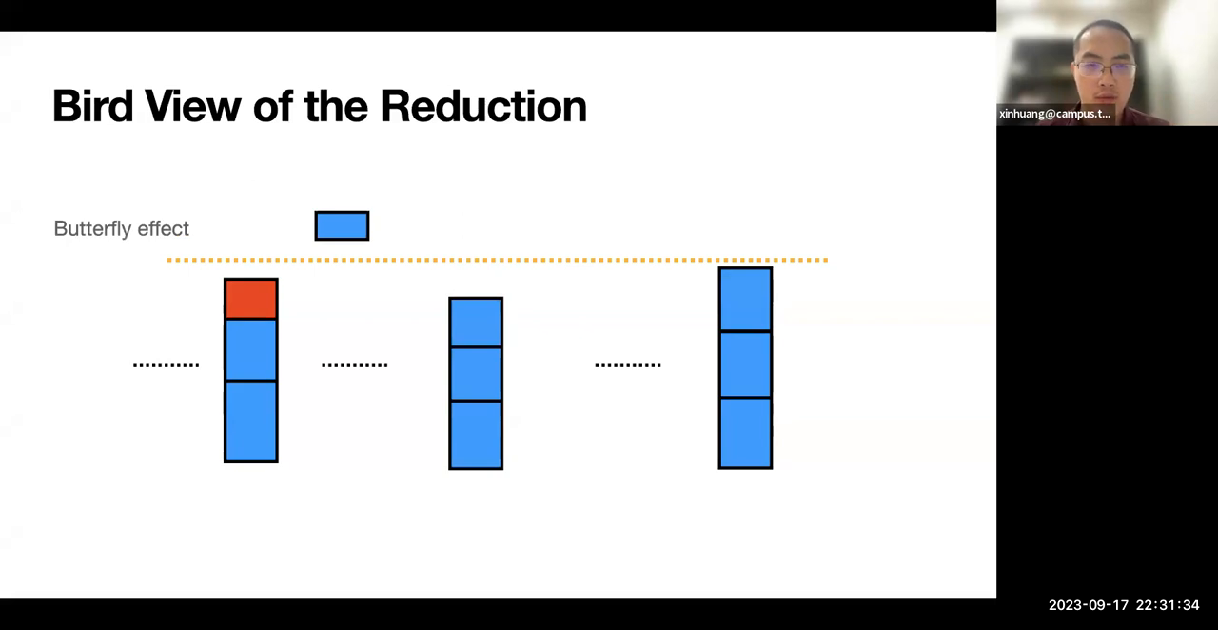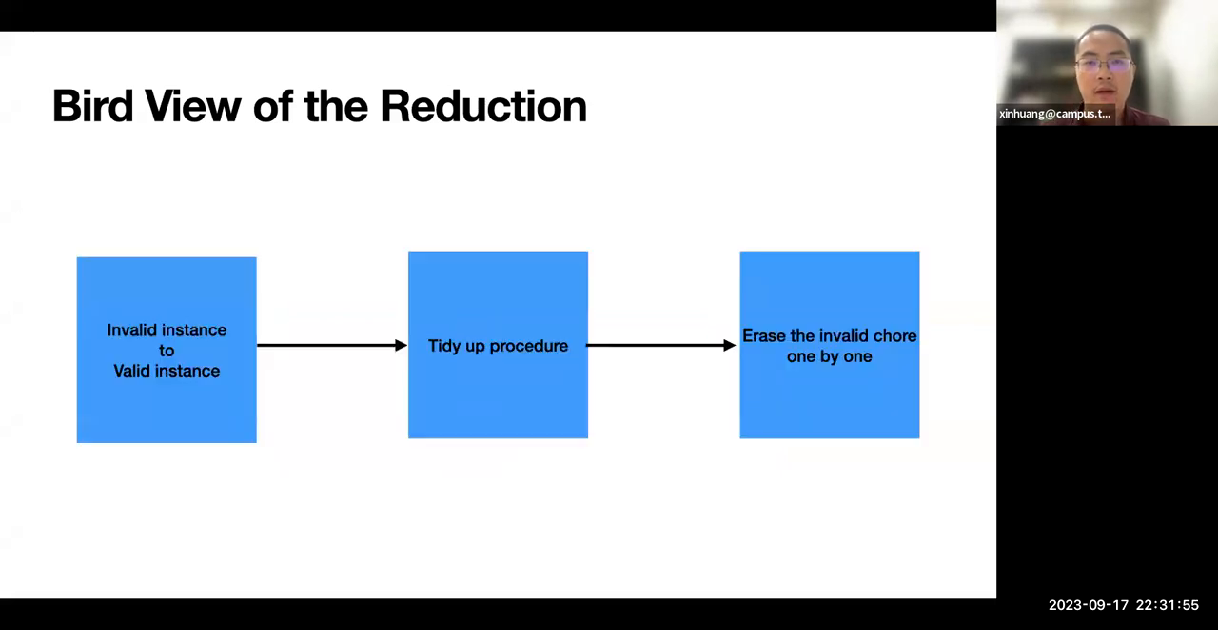The red one could be, if we run the FFD for the job scheduling, it will maybe be allocated before and kick out some other chores, and those other chores could kick out other chores. Then we have some butterfly effect, and we don't know how to handle that. So the idea is to try to bound this butterfly effect.